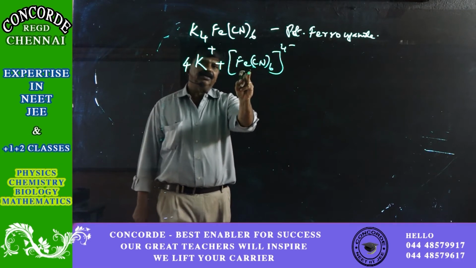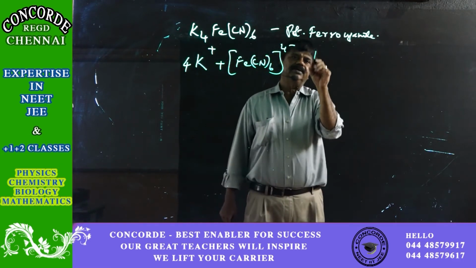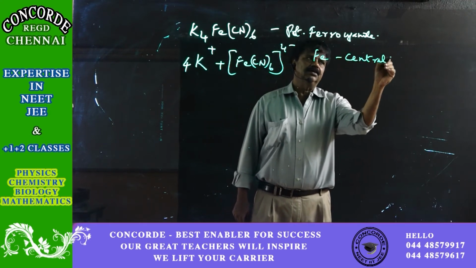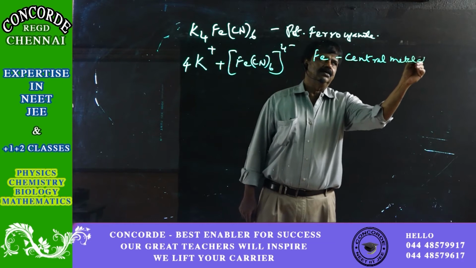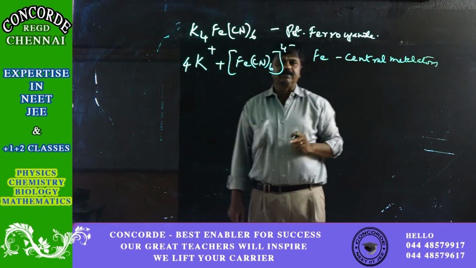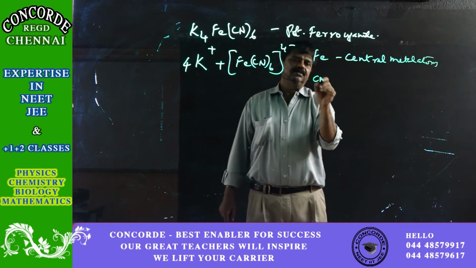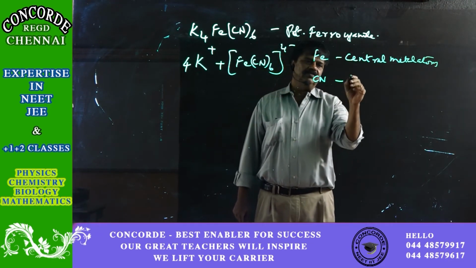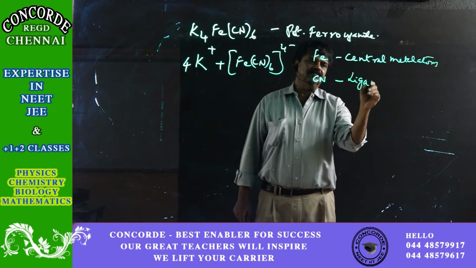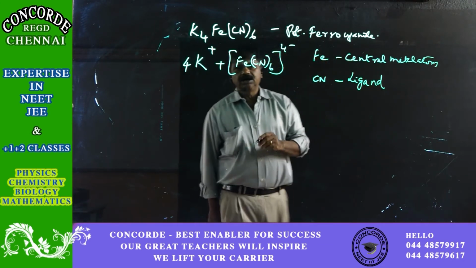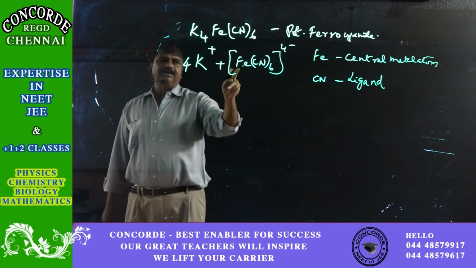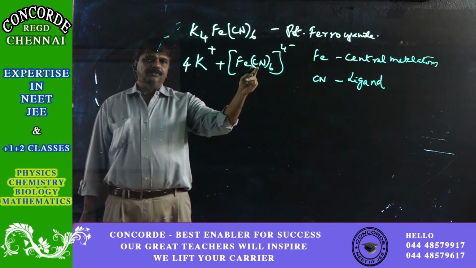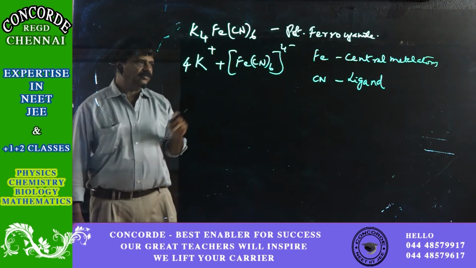This complex ion is made up of the central metal atom Fe. And CN is the group which is attached to Fe. This is called a ligand. So the central metal atom, and the group or the compound or the molecule which is attached to the central metal atom, is called the ligand.